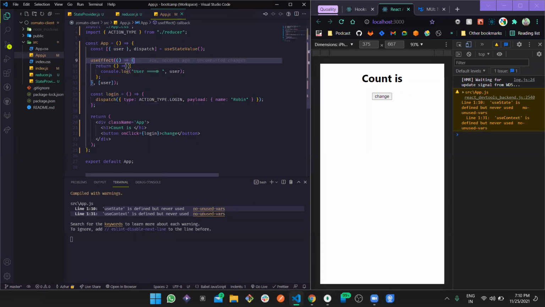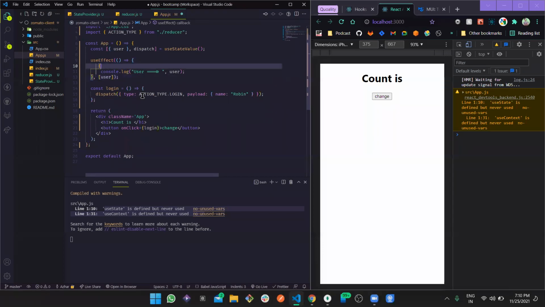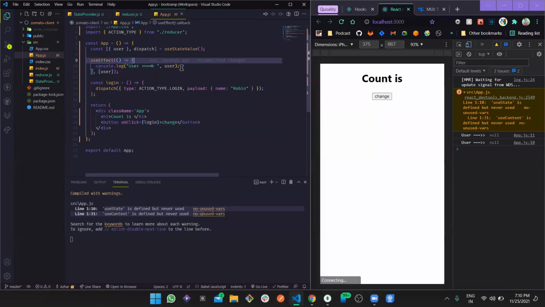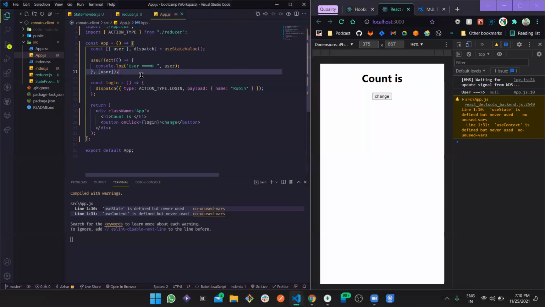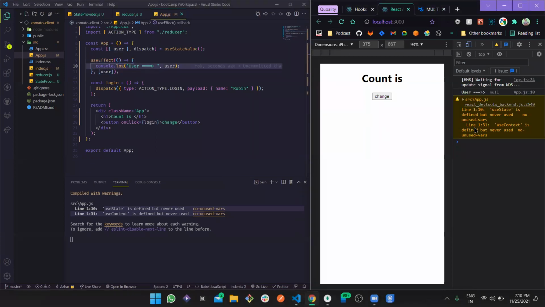Okay, so here let's not return an object. Define this directly here. Yes, now let's refresh. Okay, so we were returning a callback, which is not needed. We can define this log directly in the useEffect callback, and secondly, the dependency. So the moment we reload, we see is there any user? So the user is null. Now let's click here and see what happens. Now the user is there. And one more thing, so there's an object.